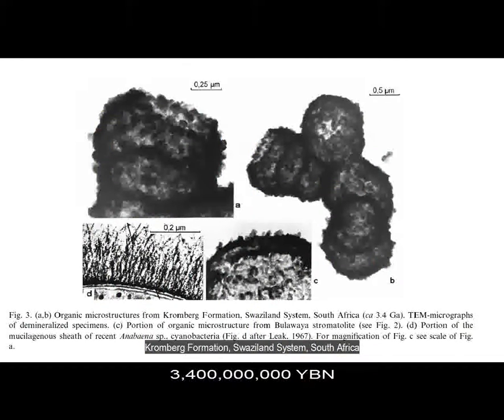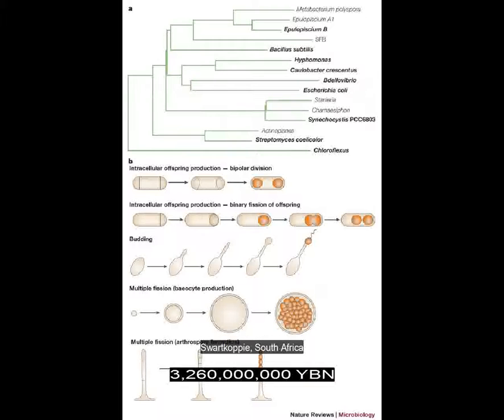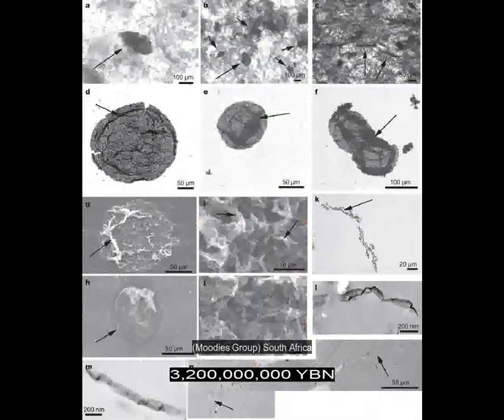Earliest fossils of coccoid, spherical bacteria. Prokaryote reproduction by budding. Earliest acritarch fossils, unicellular microfossils with uncertain affinity. These acritarchs are also the earliest possible eukaryote fossils.